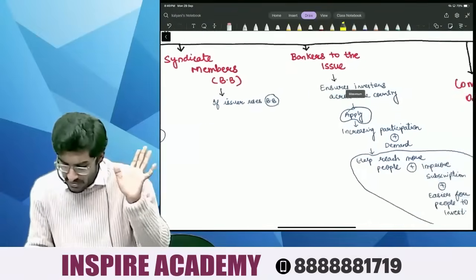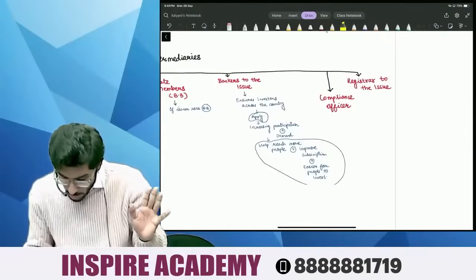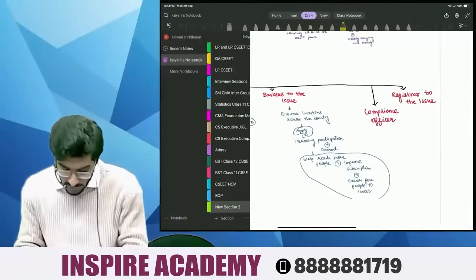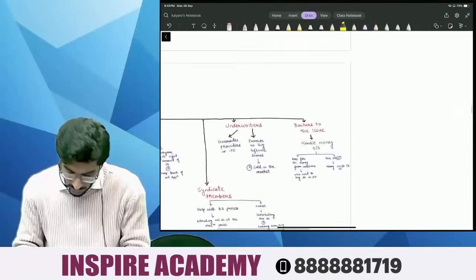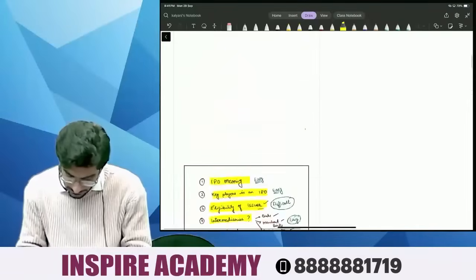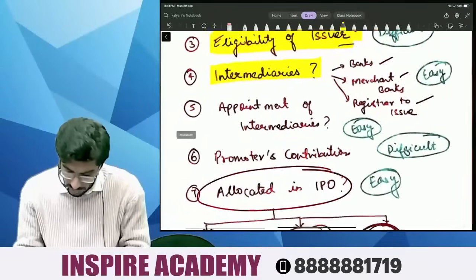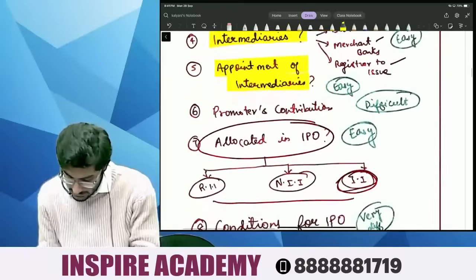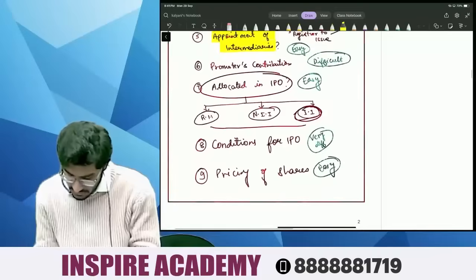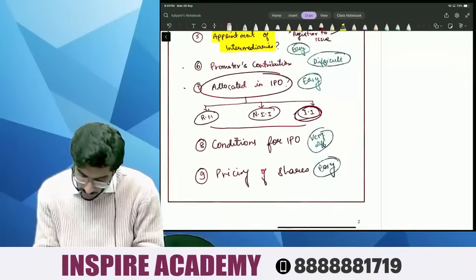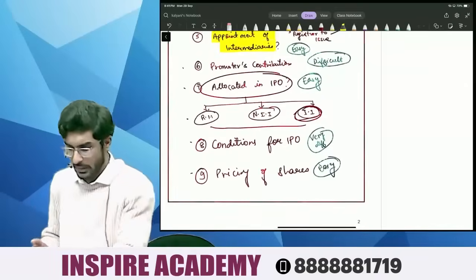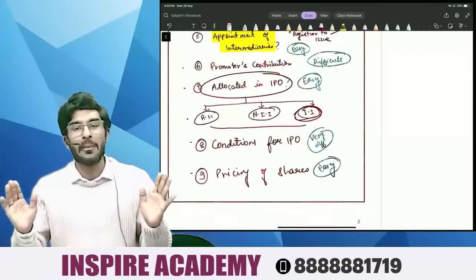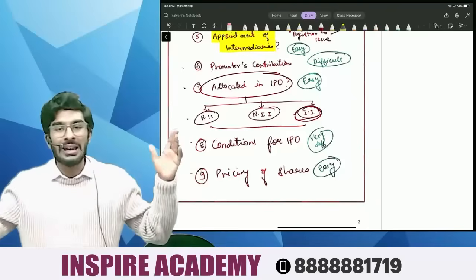Syndicate member, we have studied. Bankers to the issue, also we have studied. Compliance officer is done, and registrar to the issue is also done, people. Okay. So people, we are done with the appointment of intermediaries. Now next, people, we are going to cover 5 topics. Okay, in the next 2 lectures, how to raise finance from the capital markets will be done and dusted, people.